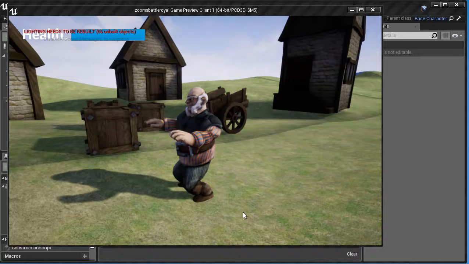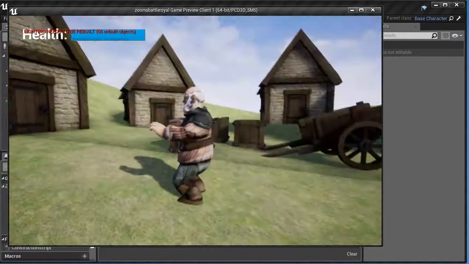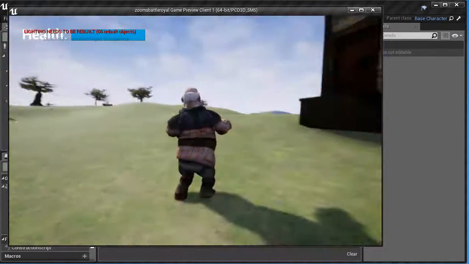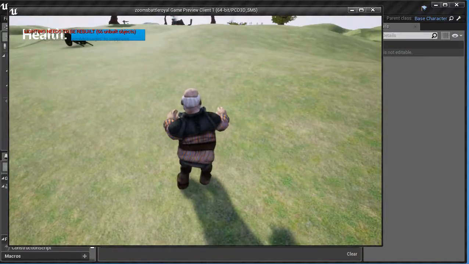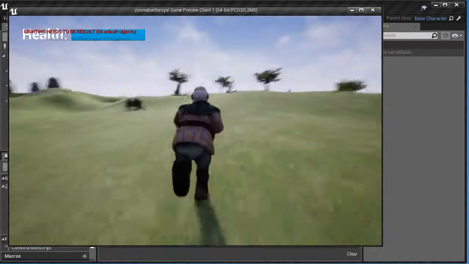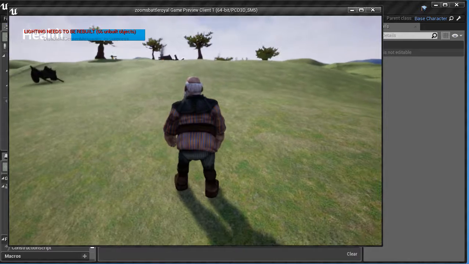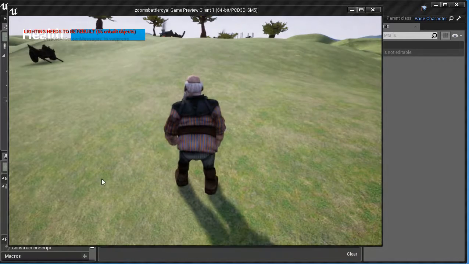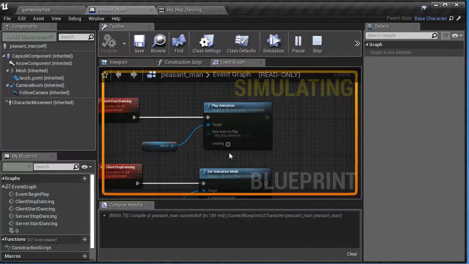Hey guys, I just wanted to point something out to you real quick about the animation. So if it's not looping, here's what actually happens to your animation. When it stops, he just stops like that, and look at that, he's running. Now I could hit the G key and that snaps him back to regular run mode, but there's a couple other solutions that I could do as well. So I just want to really show you that quickly.